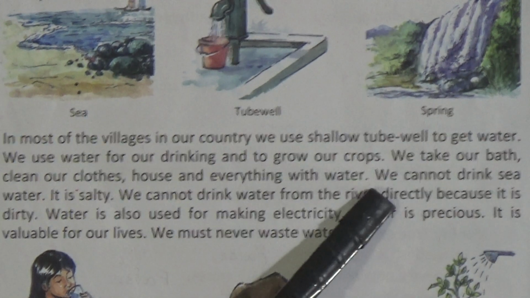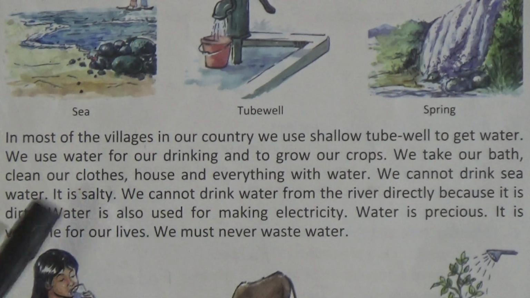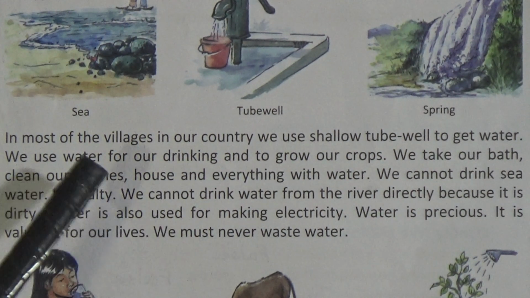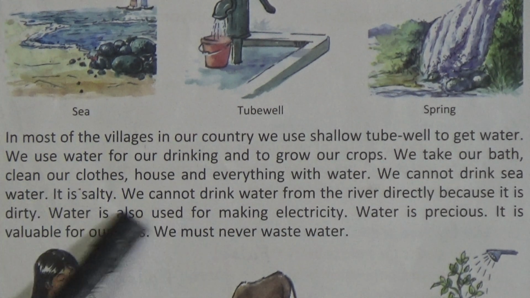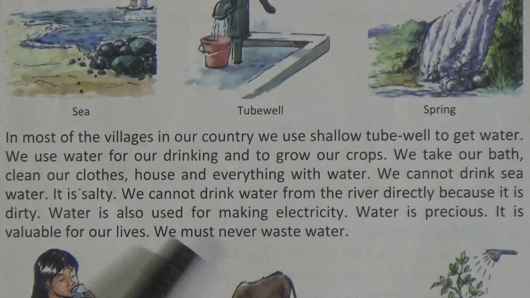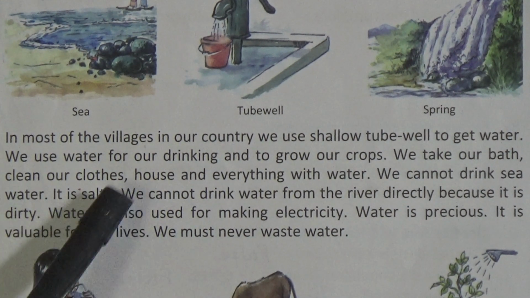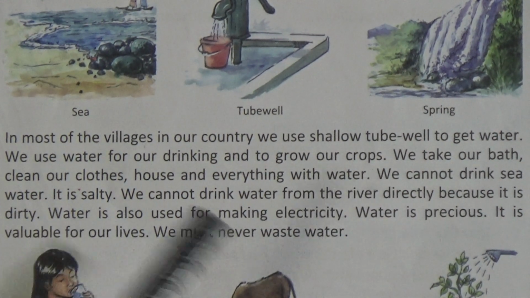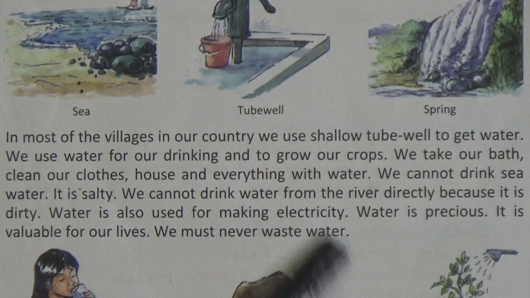So here you can see we cannot drink seawater. It is salty. Seawater is salty, so we cannot drink it. And also we cannot drink river water because it is dirty. We cannot directly drink river water. Water is also used to make electricity.